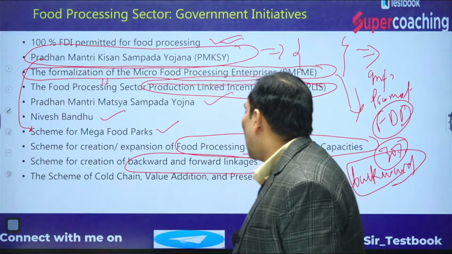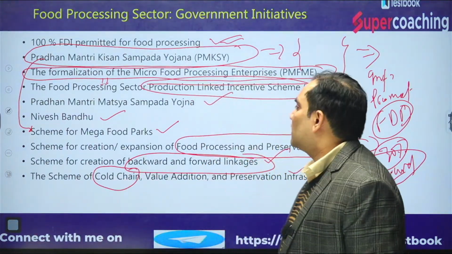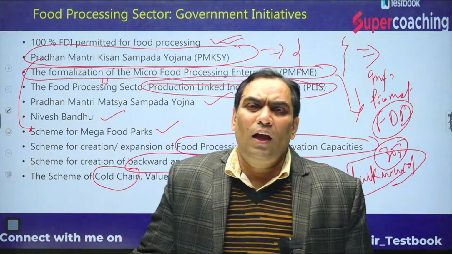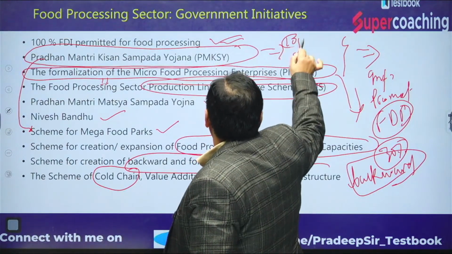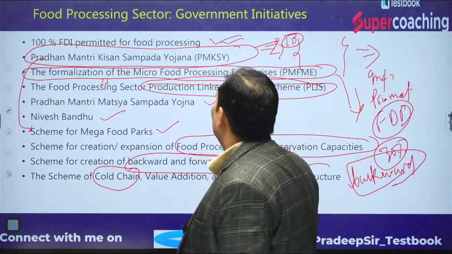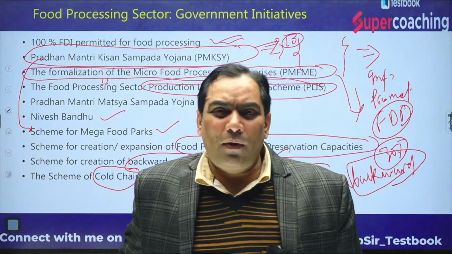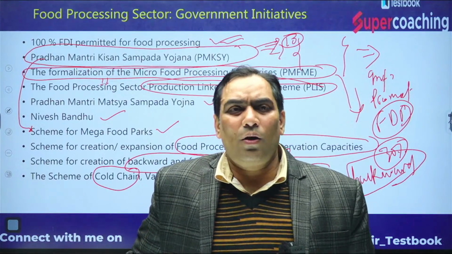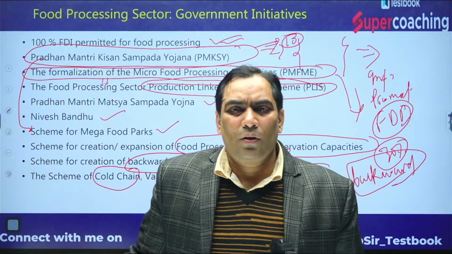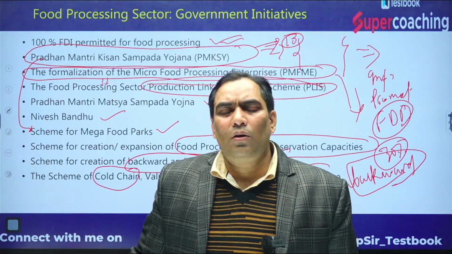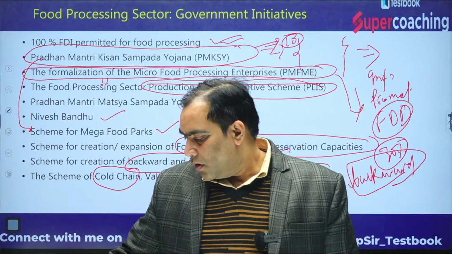There is also a scheme for cold chain, value addition, and preservation infrastructure. These are all the schemes, and under these there are more than 10 schemes the government is running. It is not feasible to discuss all. I am just giving you an introduction, and if there is any doubt, you can ask me in the Telegram group.